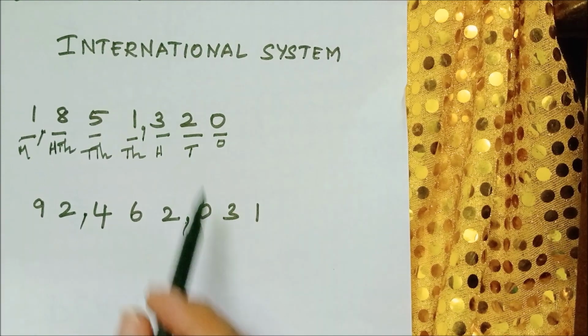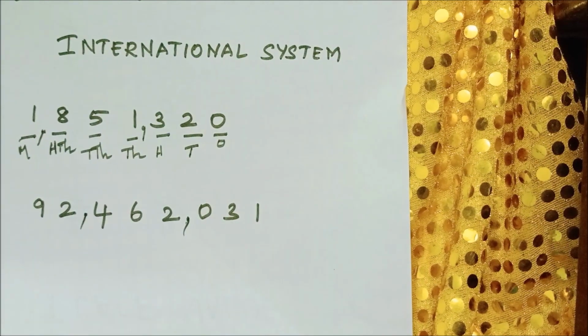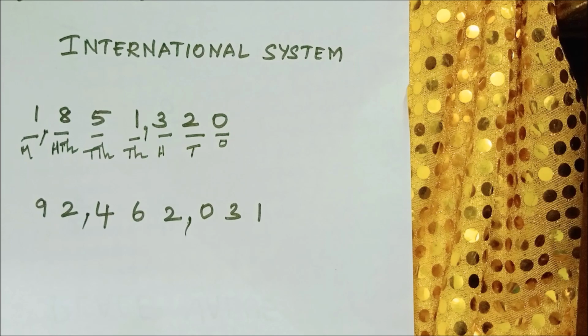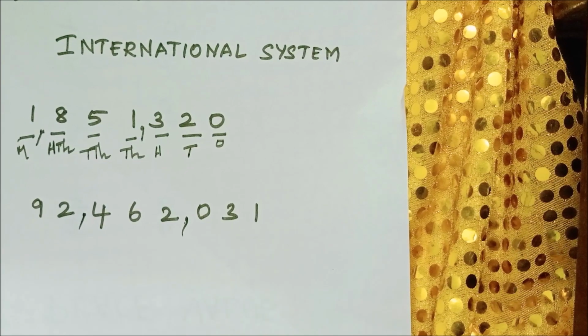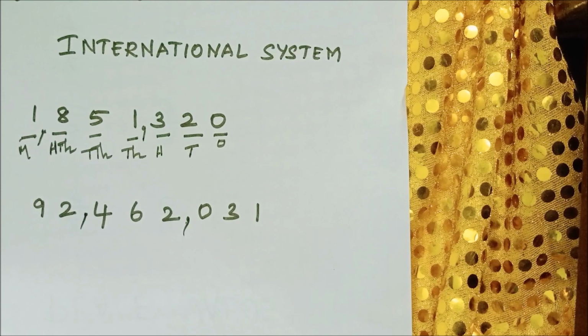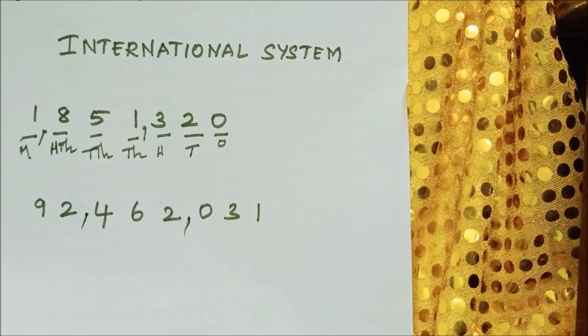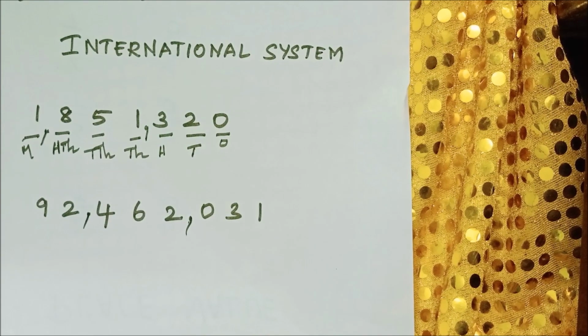Okay, children, so by using commas you can find out whether it is the Indian system or the international system. No need to give the topics whether it is the Indian system or the international system. By using these commas you have to find out. Okay, children, shall we move on to some more problems now? Yes.